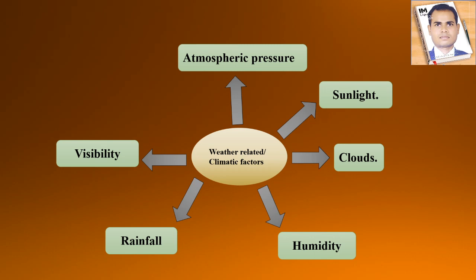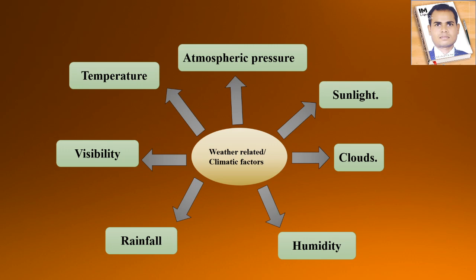The next is visibility. If fog is present in the air or the atmospheric condition, our visibility depends on that fog. If there is an absence of fog, you can see anything in front of you clearly, right? So the climatic factor is also visibility.